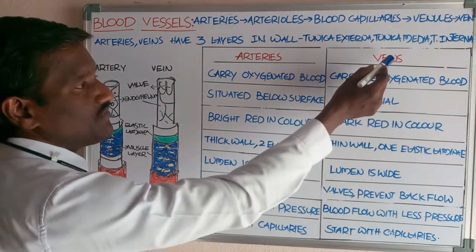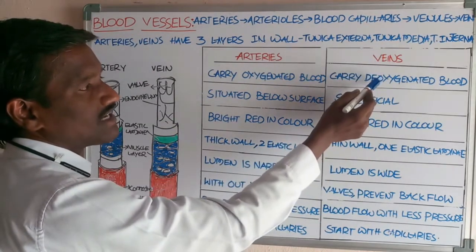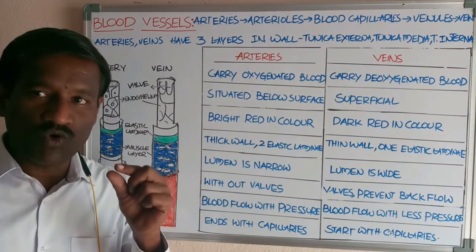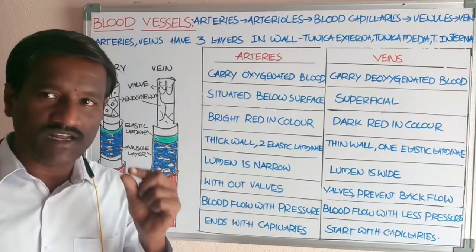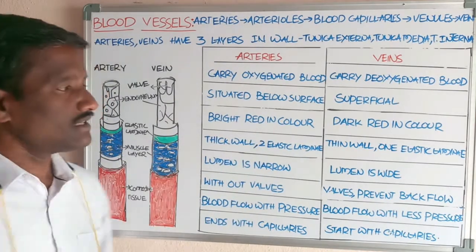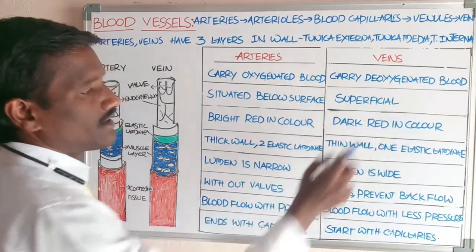And veins carry the deoxygenated blood towards the heart. So with a low amount of oxygen present in the blood that flows through the lumen of the veins, these appear as dark red in color.